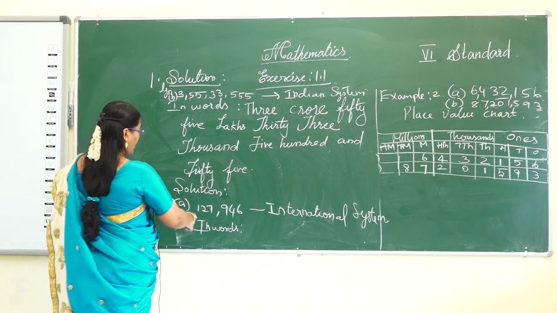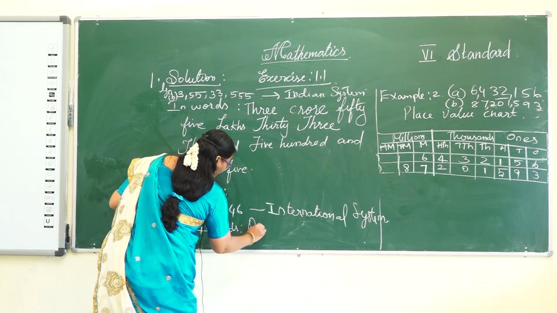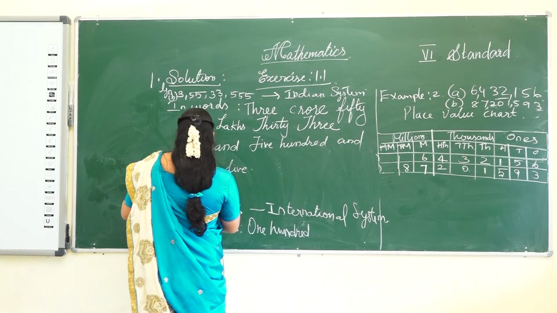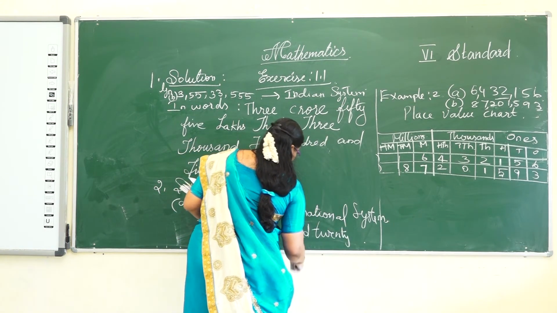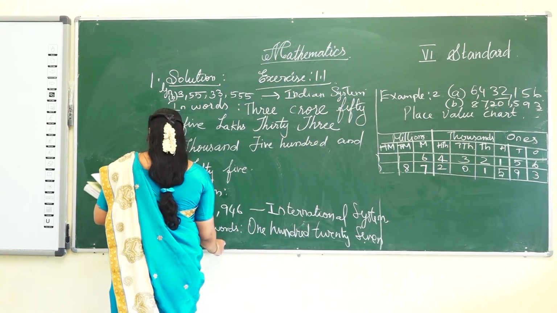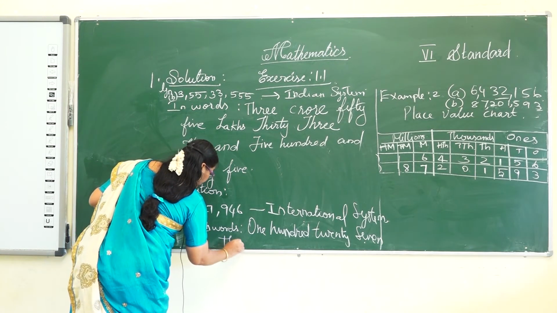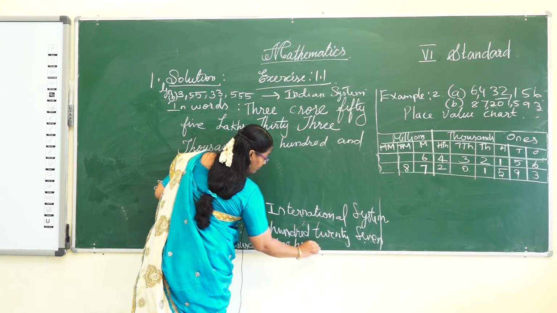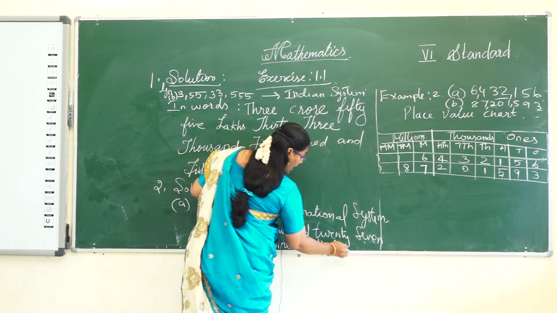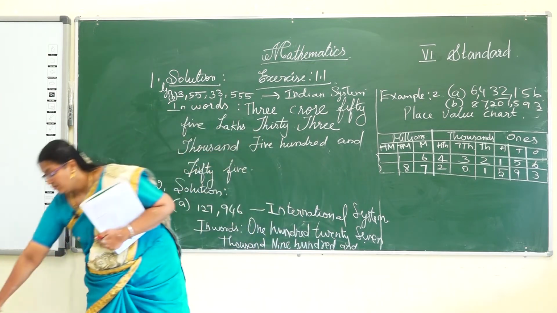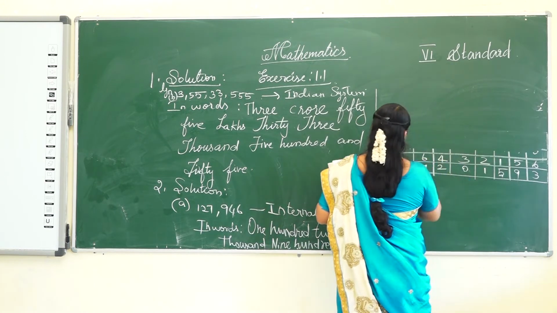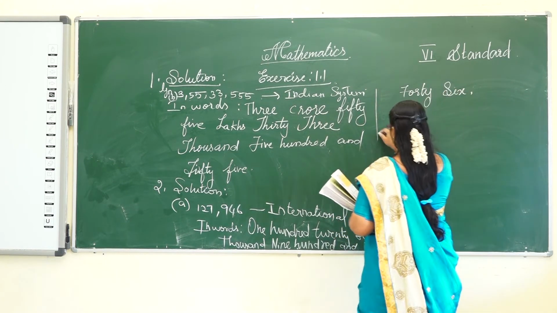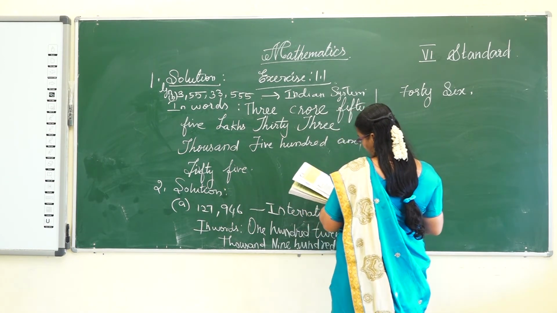So what is that? 127 thousand 946. Next, C, I will write again.